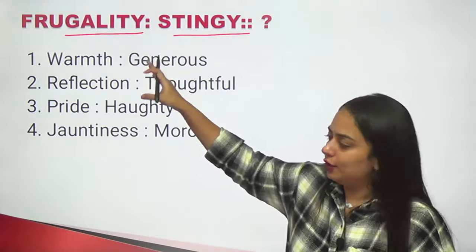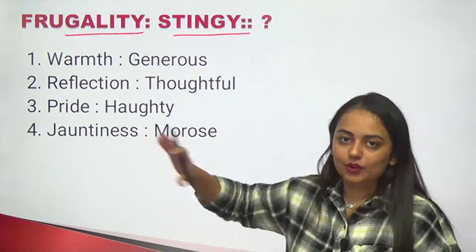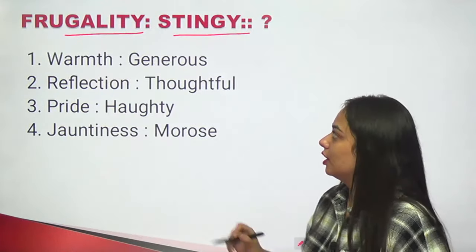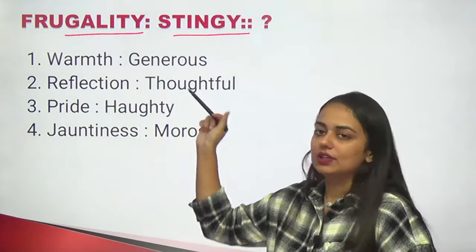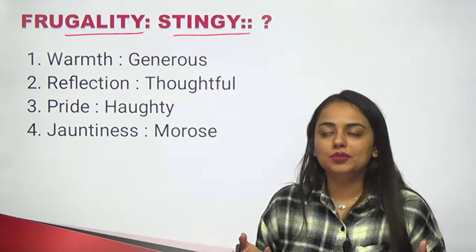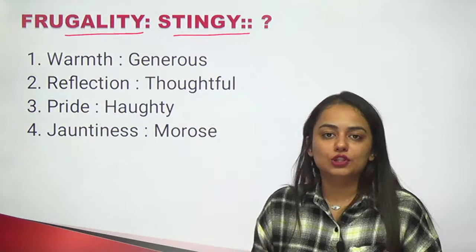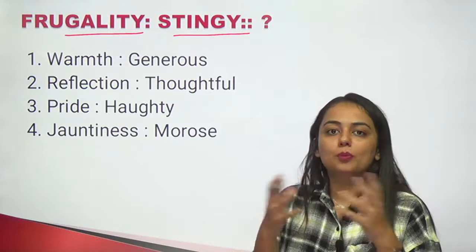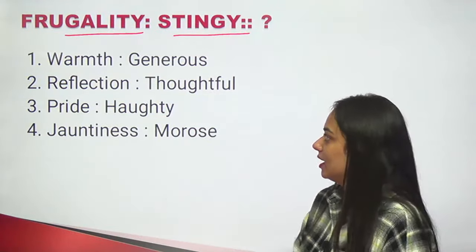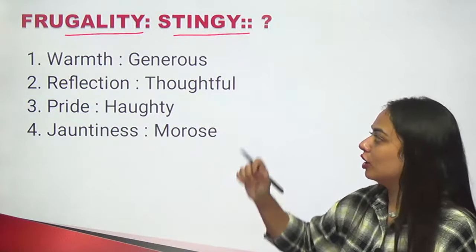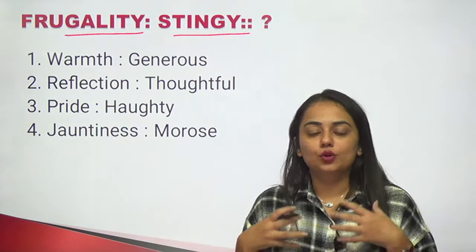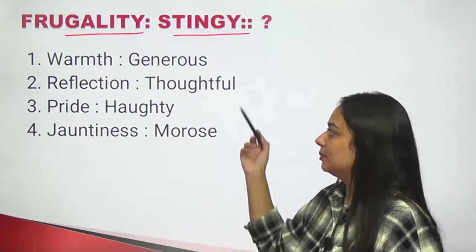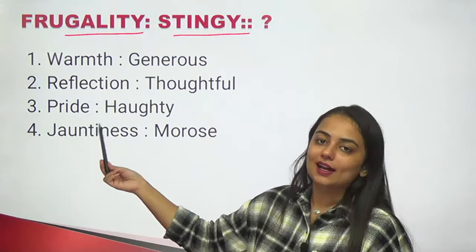So let's try to find out one such pair which are almost similar in meaning, but connotation is different. Warmth and generous, both are kind of synonyms, and their meaning is also same. So connotation is also same. We can eliminate this one. हमें तो opposite connotation वाला word चाहिए. Reflection and thoughtful. Again, if you reflect on something, you are being thoughtful about something. So connotation is similar.